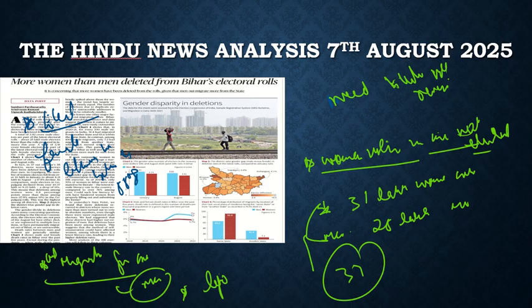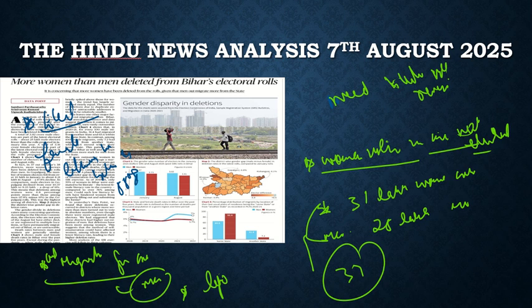The way this exercise was conducted, the whole burden was on the person to prove that he is a domicile of this place, that he had attained a certain age, that he has all these documents. It was all on the voter. Because of that, maybe these many women did not understand the process, and were not able to get their names enrolled on the electoral roll.